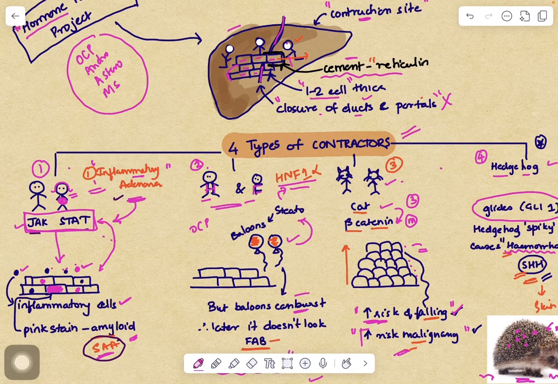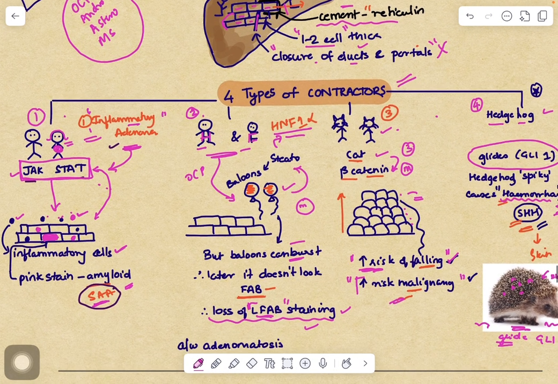The type 2 is HNF1 alpha mutated hepatocellular adenoma. Now these people get balloons for decoration, that is to say that there is steatosis. So an adenoma with a lot of steatosis, especially microvesicular steatosis, which does not look that fab, there is loss of LFABP staining. That is HNF1 alpha mutated hepatocellular adenoma. The type 3 is beta-catenin. Now since they are animals, they don't know where to stop, so they go on building. This increases the risk of falling and therefore the risk of malignancy. And the fourth type is the hedgehog, which is a new one.